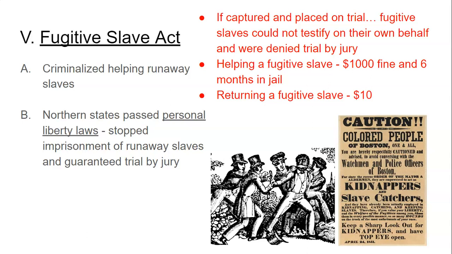Now, the North tried to fight this a little bit. A lot of northern states passed what were called personal liberty laws, which basically made it so that runaway slaves wouldn't be imprisoned and that they would have a trial by jury if they were put on trial. So you see the northern states trying to fight this a little bit because it was creating a really dangerous situation for all Black Americans that were living in the North.